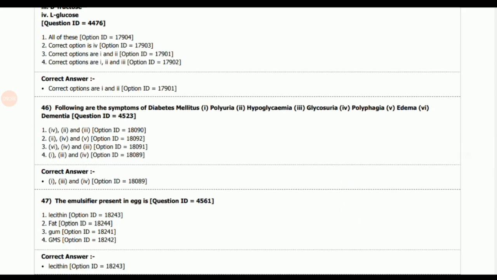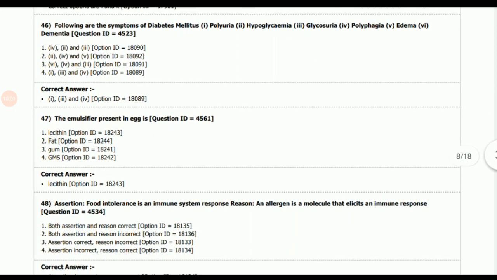Next question, following are the symptoms of diabetes mellitus. So the symptoms are polyuria, glycosuria, and polyphagia. Next question, the emulsifier present in egg is, answer, lecithin.